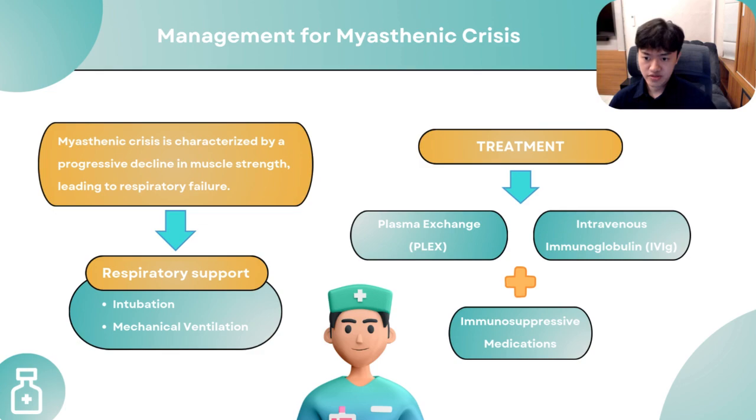There are also treatments for myasthenic crisis. There are 2 primary treatments for myasthenic crisis. These include plasma exchange or PLEX and intravenous immunoglobulin or IVIG. IVIG is often used in conjunction with PLEX or as an alternative treatment when PLEX is not possible. Immunosuppressive medications such as corticosteroids are also used as an additional therapy alongside IVIG and PLEX. This may reduce autoimmune response and reduce symptoms.